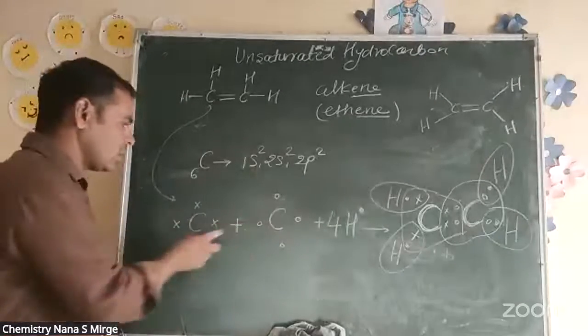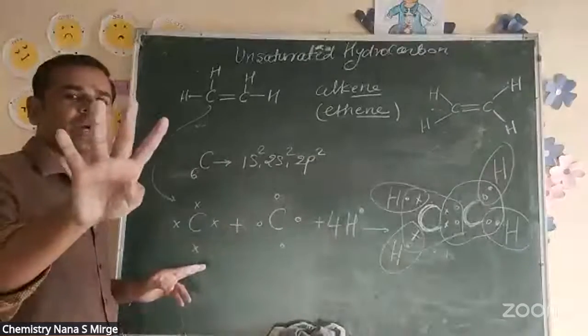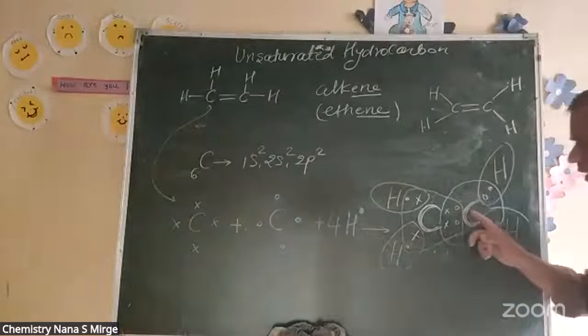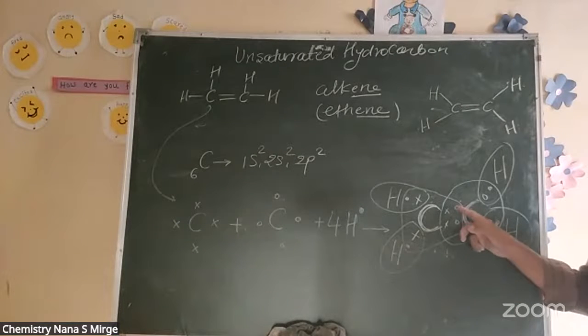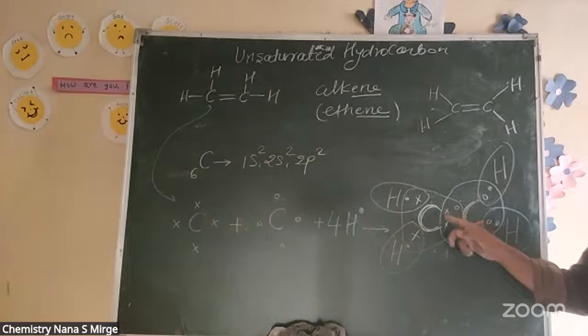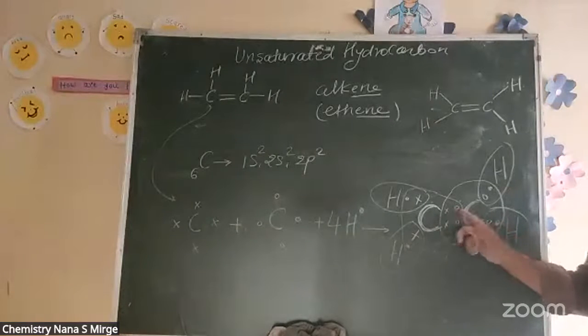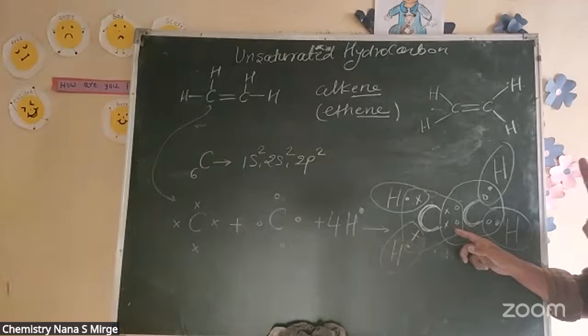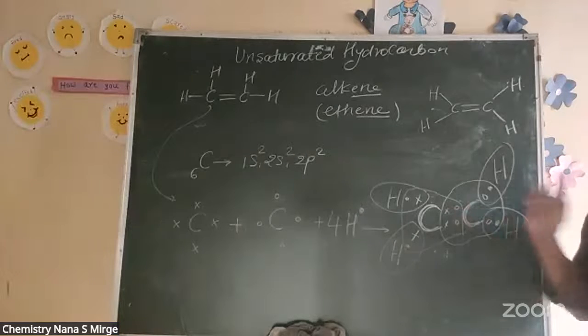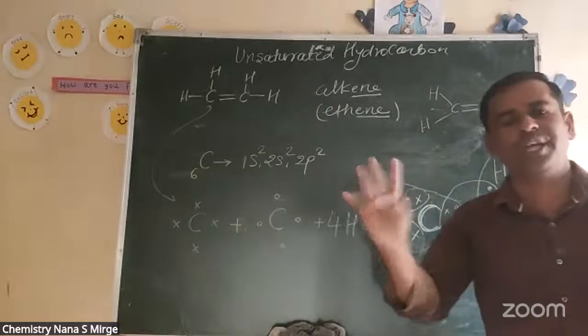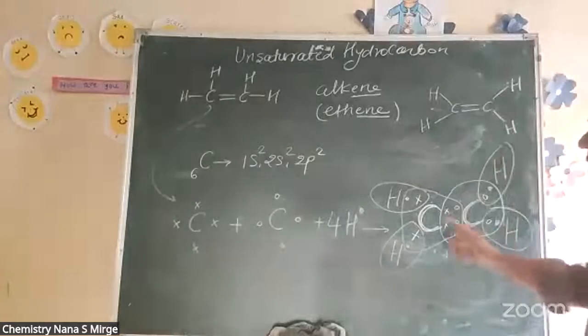2 इसके और 2 इसके, कितने टोटल इलेक्ट्रॉन हो गए, 4. Look here, 2 electrons from this carbon, which is zero type, and cross electrons from this carbon and dot electrons from this carbon, so it can share 4 electrons, 2 इलेक्ट्रॉन इसके और 2 इलेक्ट्रॉन इसके, कितने इलेक्ट्रॉन की शेयरिंग हो जाएगी, 4 इलेक्ट्रॉन।